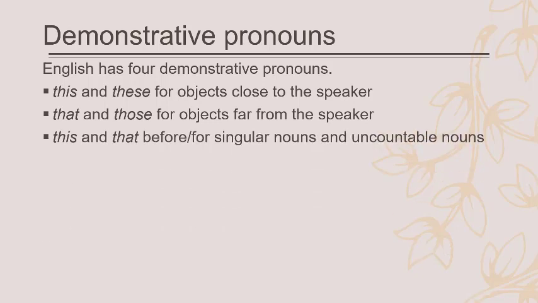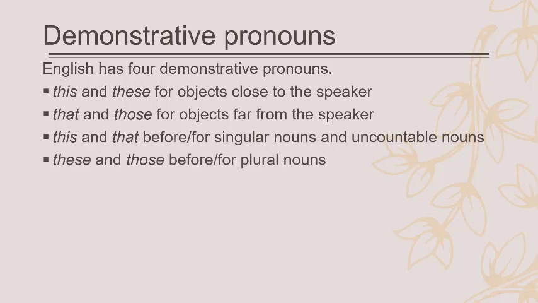And then this and that before singular nouns and uncountable nouns. You can say this milk, this coffee, and this coffee is very strong. You can buy it. Well, if you like Vamina coffee, then Vamina is probably the best coffee. Well, it's a kind of ad for those people who sell Vamina coffee. So this coffee and this milk and this one, that's okay. But you can also say the book, on this book, this pen, this cell phone. You can say that. And then you have these and those before plural nouns.